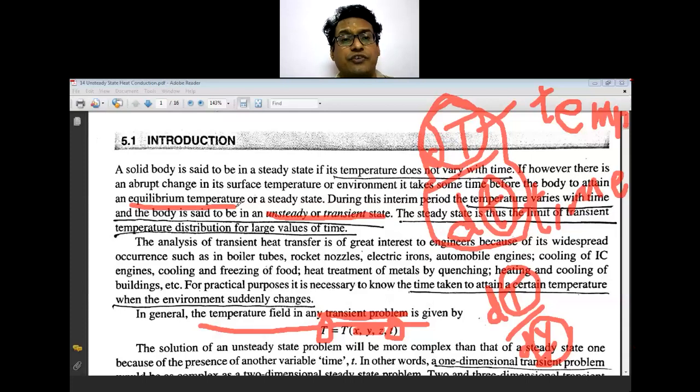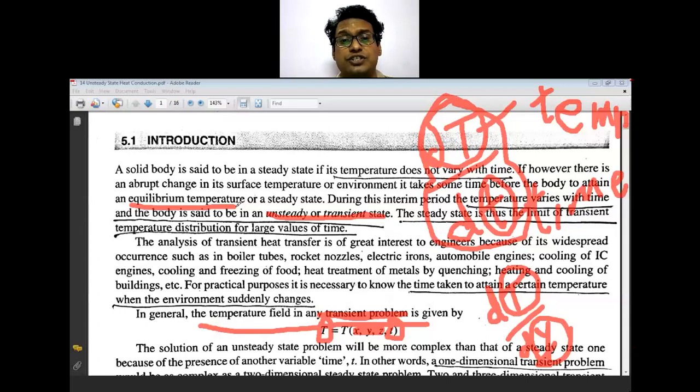The analysis of transient heat transfer is of great interest for engineers, wherever these problems occur. I have quoted one example related to the human body while we measure the temperature. Similar examples are boiler tubes, which are initially at lower temperature, and once you provide the heat, their temperature increases.